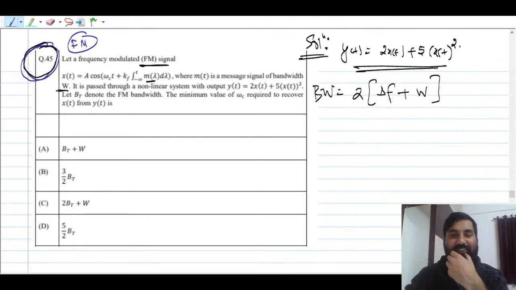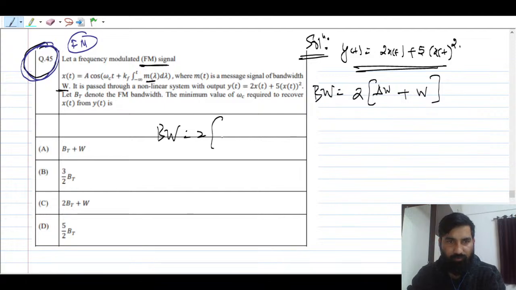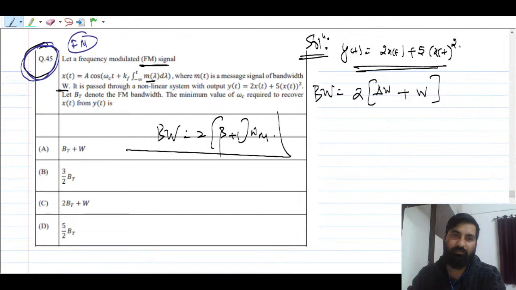What is delta F here, guys? Delta F is nothing but, or you can say delta omega, right? You can say also delta omega, because after all we are talking about frequency omega, like frequency deviation plus the message signal. In other words, you can write the bandwidth is nothing but 2 times of beta plus 1 times f_m or omega_m. Okay, so you can take inside this, right? So this is what the situation is, right?